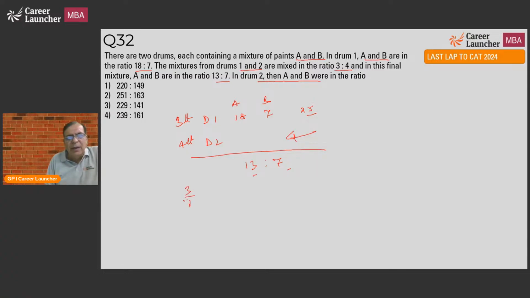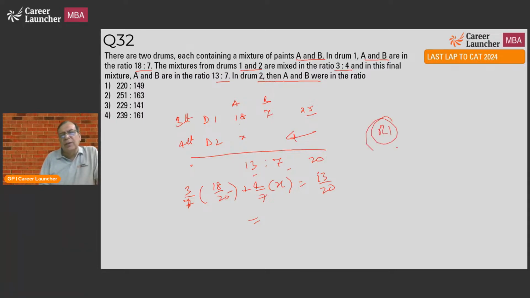For example, 3 by 7 of 18 by 25 plus 4 by 7 of x, which if I say this is x, should be equal to, this is 13 plus 7, 20, 13 by 20. Not a difficult task at all. Actually, when I said round 2, I was wrong. It should be a round 1 question.